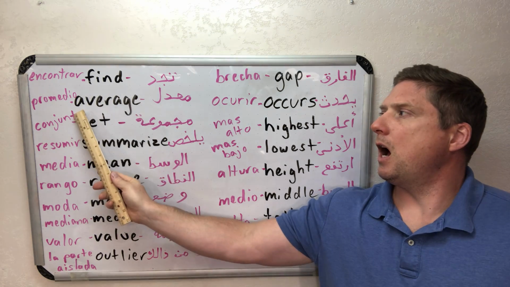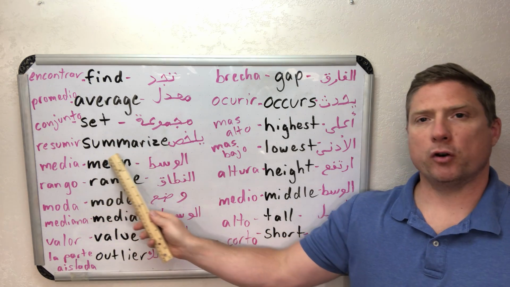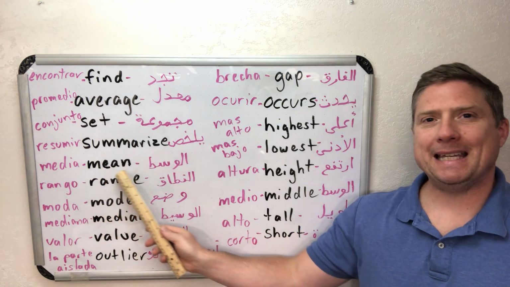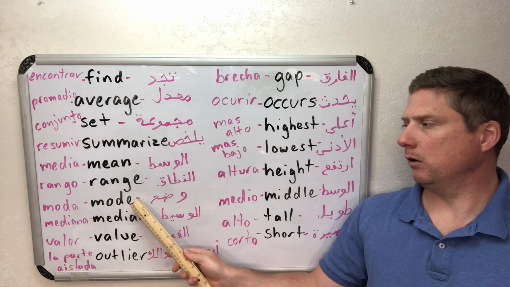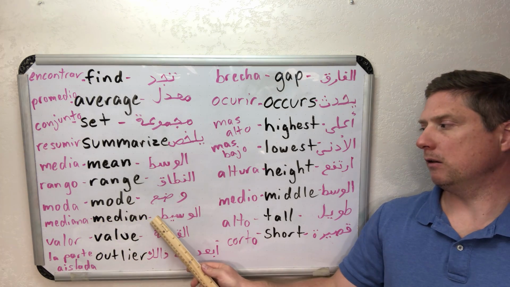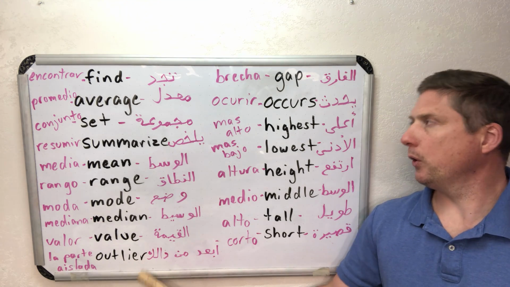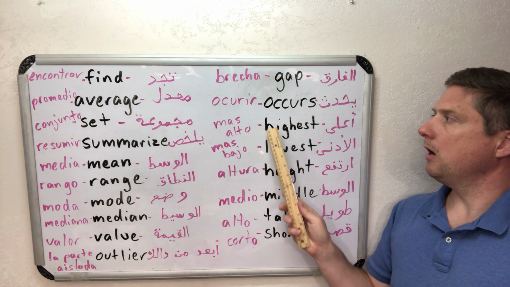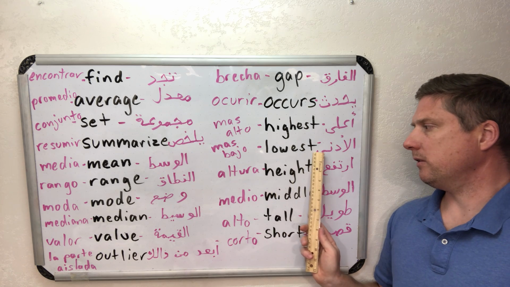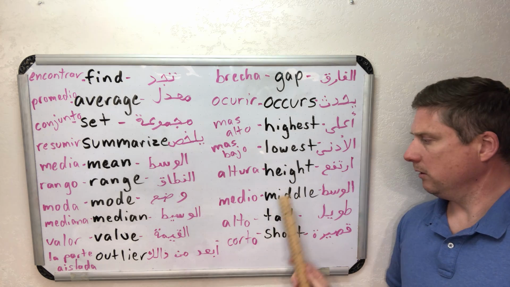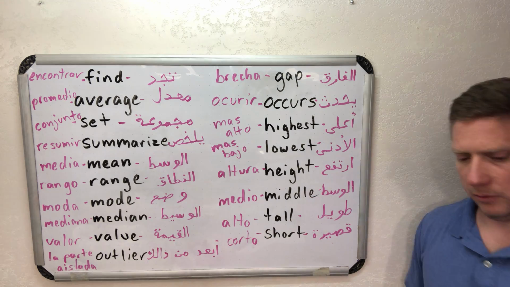Find. Average. Set. Summarize. Mean. Range. Mode. Median. Value. Outlier. Gap. Occurs. Highest. Lowest. Height. Middle. Tall. Short. All right.